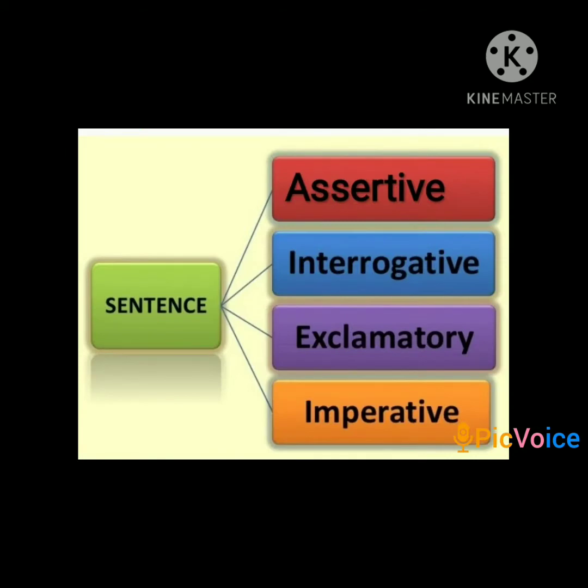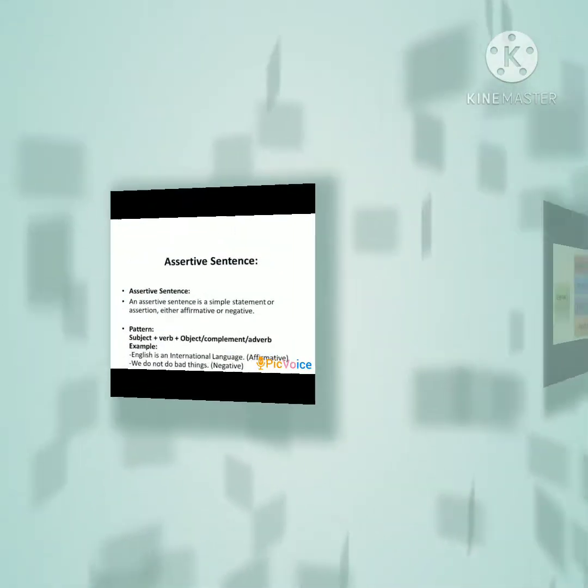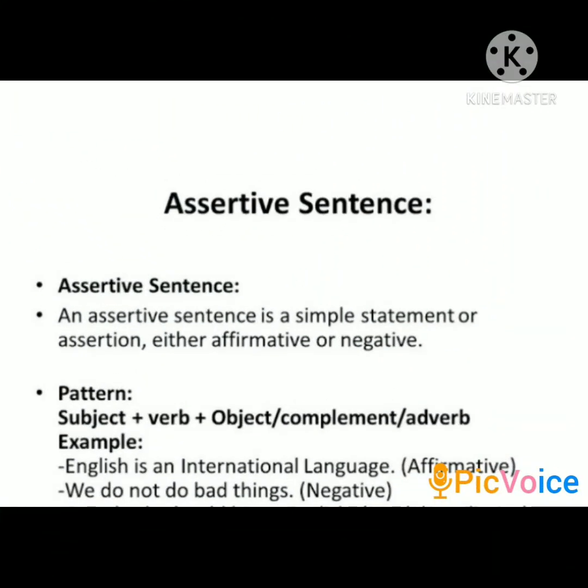There are four kinds of sentences. The first is assertive, second is interrogative, third is exclamatory, and the fourth is imperative. Let's see the first kind of sentence, that is an assertive sentence.